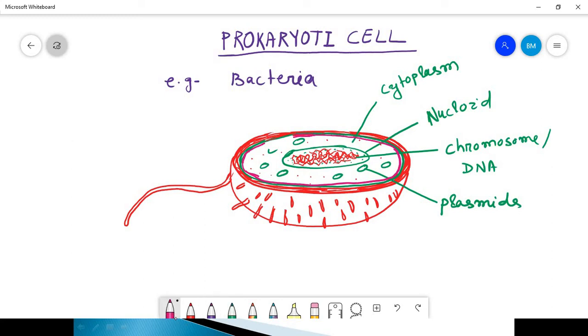And this pink color is the cell membrane. Okay, here I'm labeling it. This red color is the glycocalyx layer or capsule. I'm writing it as capsule. And this green color is the cell wall. And this pink color one is the plasma membrane. Okay.